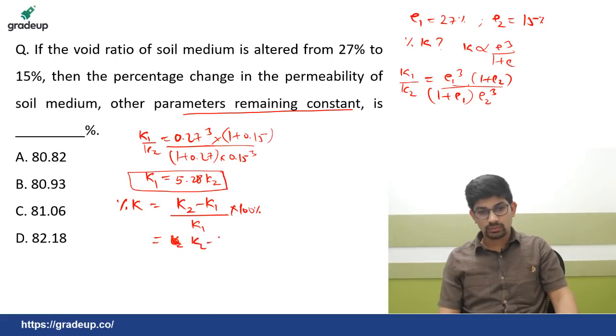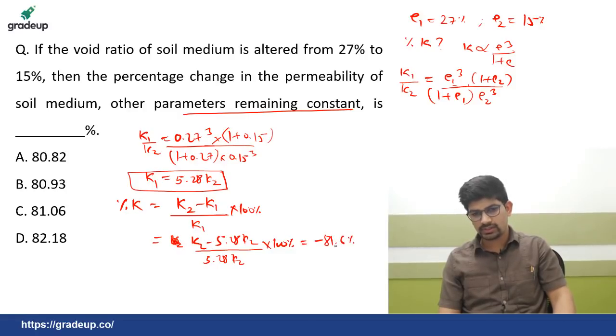So K2 minus 5.28 K2 divided by 5.28 K2 into 100%. So this will be coming in negative, that is minus 81.6.